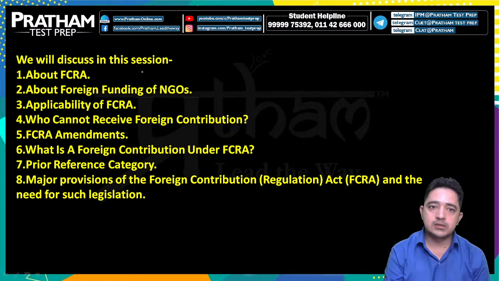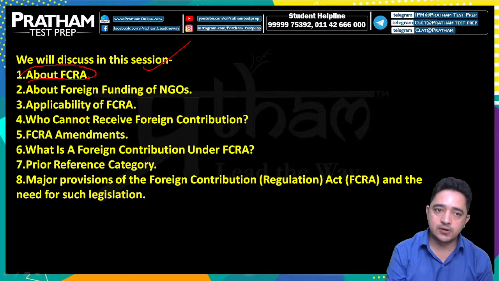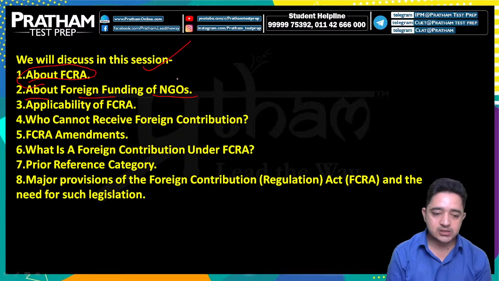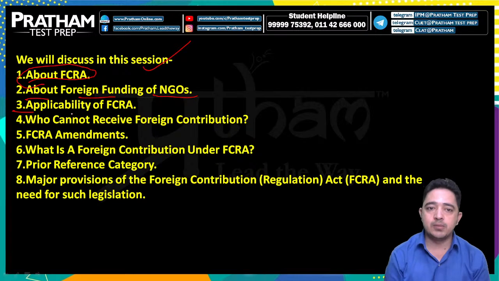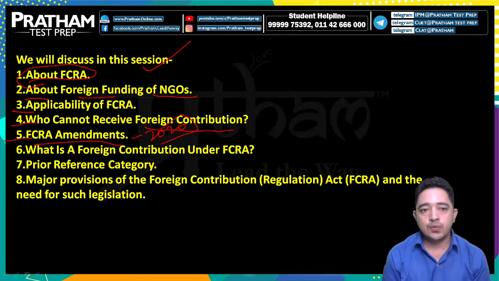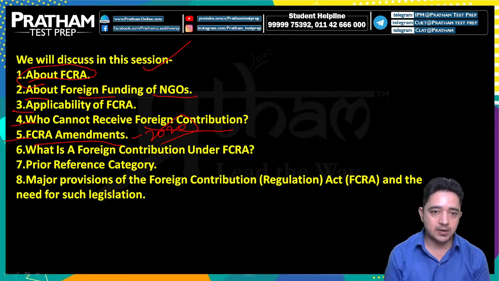In this session we will discuss what the Foreign Contribution Regulation Act is; second, foreign funding of NGOs, how non-governmental organizations receive funds; third, the applicability of FCRA; fourth, who cannot receive foreign contributions; then the 2020 amendments of the Act, and what a foreign contribution is under FCRA.